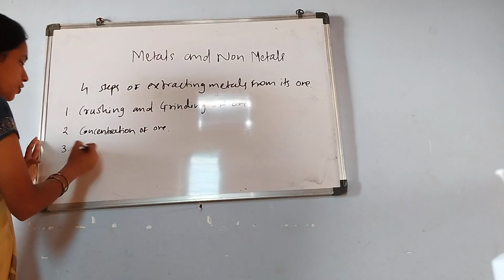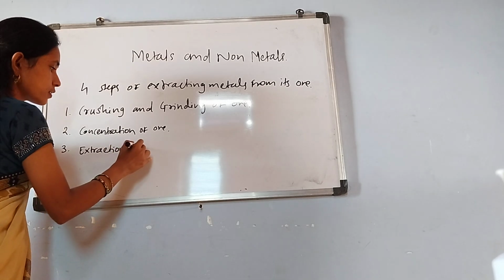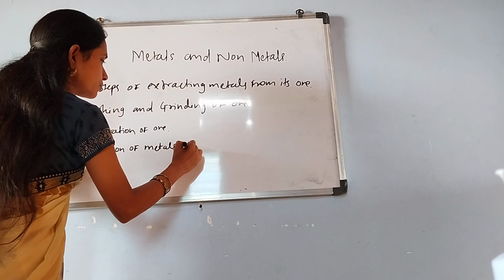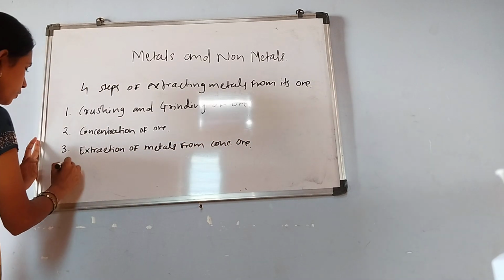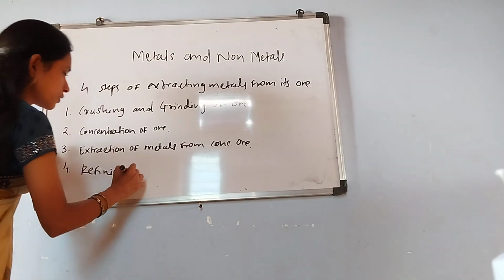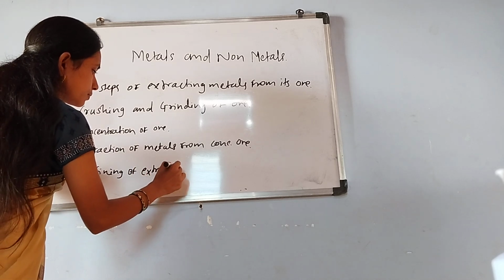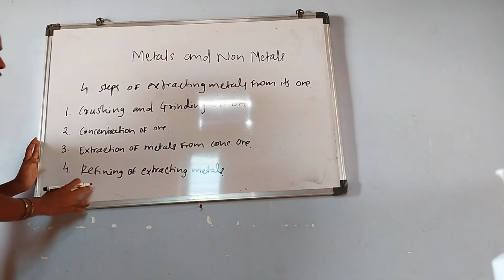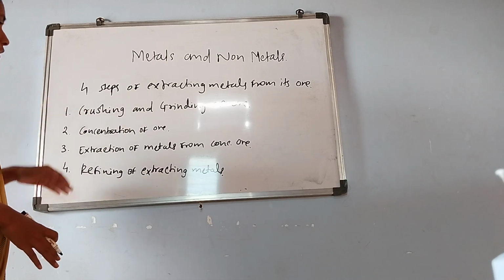Third step is extraction of metals from concentrated ore. And fourth step is refining of the extracted metals. These are the 4 steps, which are very important from the exam point of view. We can discuss each one in detail.